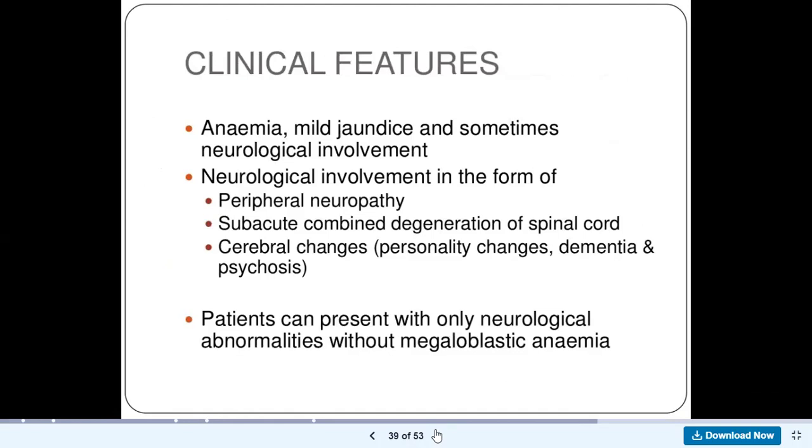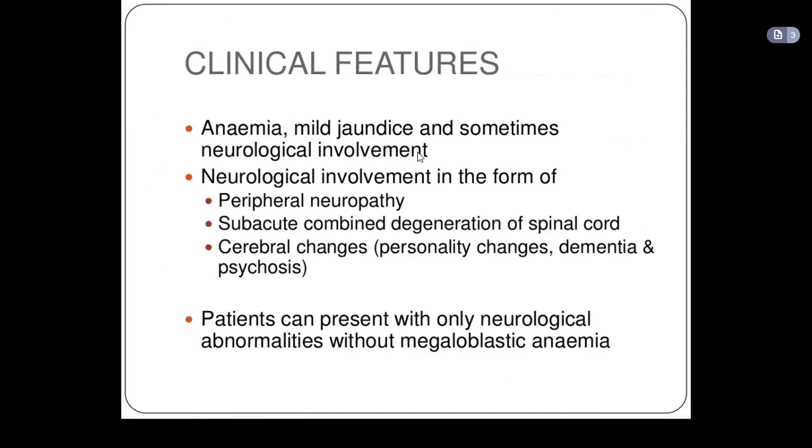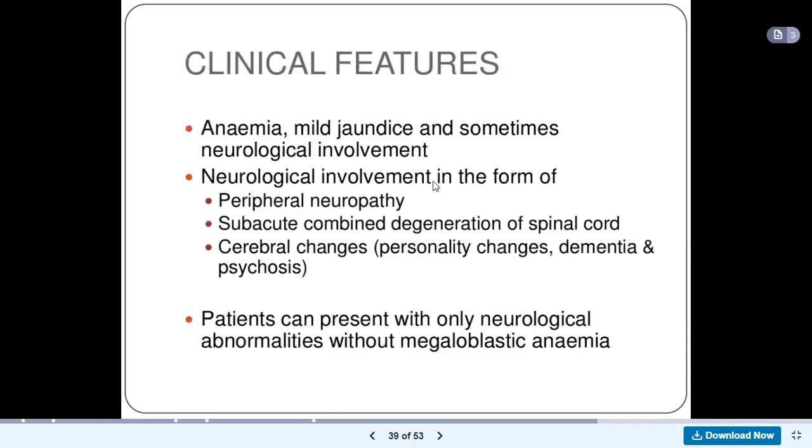What are the signs and symptoms of a patient with vitamin B12 anemia? The person will have anemia, mild jaundice, and sometimes neurological involvement because of the absence of methionine. Neurological involvement in the form of peripheral neuropathy, subacute combined degeneration of the spinal cord, and cerebral changes.